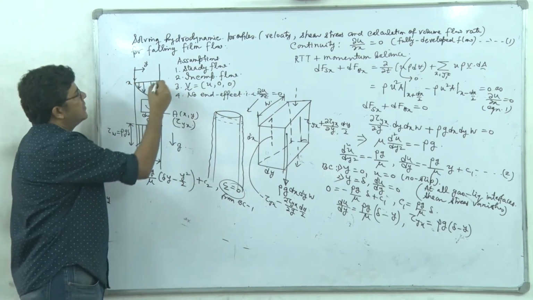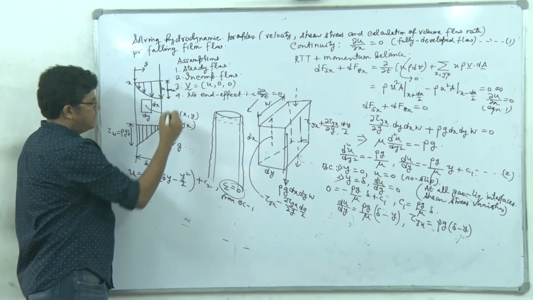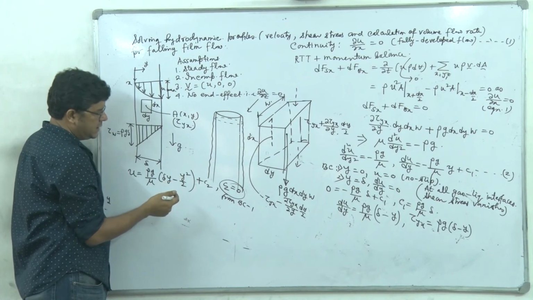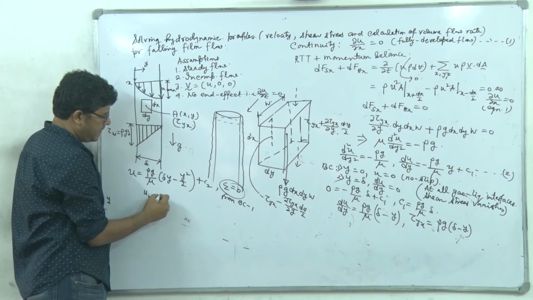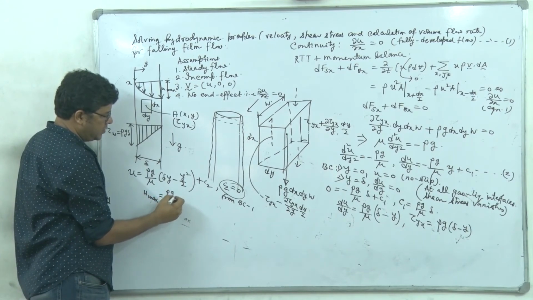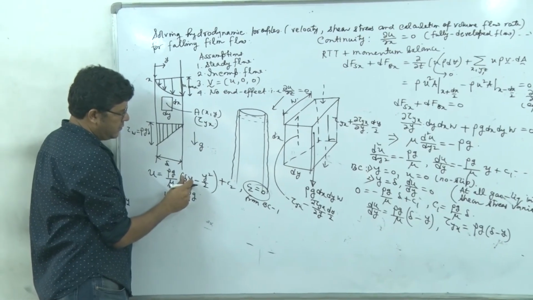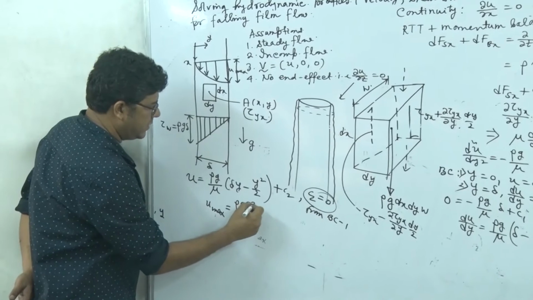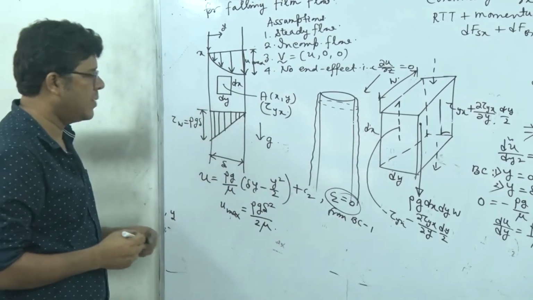And here we will have the maximum velocity. So you see what will be the maximum velocity? At y equal to delta. So u max is equal to rho g by mu, and here it is delta square minus delta square by 2, so rho g delta square divided by 2 mu. So that's the u max.